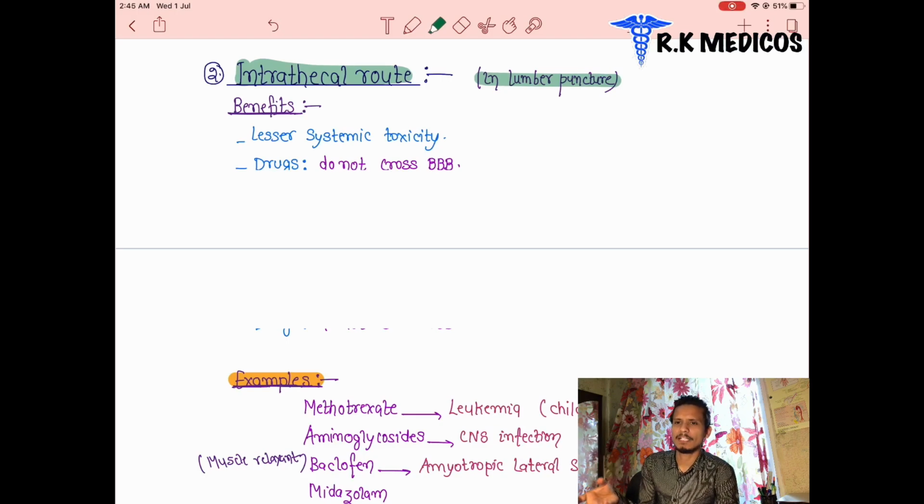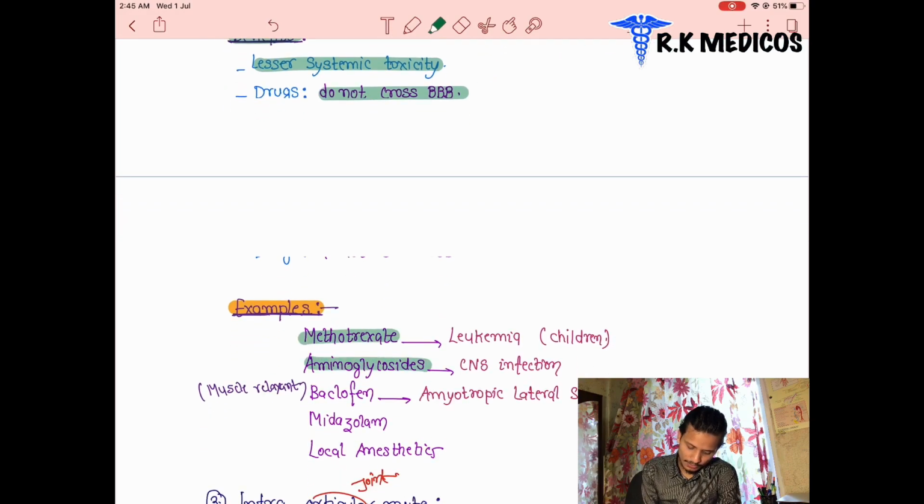This is taken for the diagnosis of different types of viral and bacterial diseases, or if there is a lesser or higher amount of CSF, so we can check through this. Or through the intrathecal route, drug administration is also possible. The benefits of the intrathecal route: there is a lesser systemic toxicity. They do not cross the blood-brain barrier, basically because they are directly injected inside, sorry, not ventricles, the spinal canal. The examples are methotrexate, aminoglycosides, baclofen, midazolam, and local anesthetics.